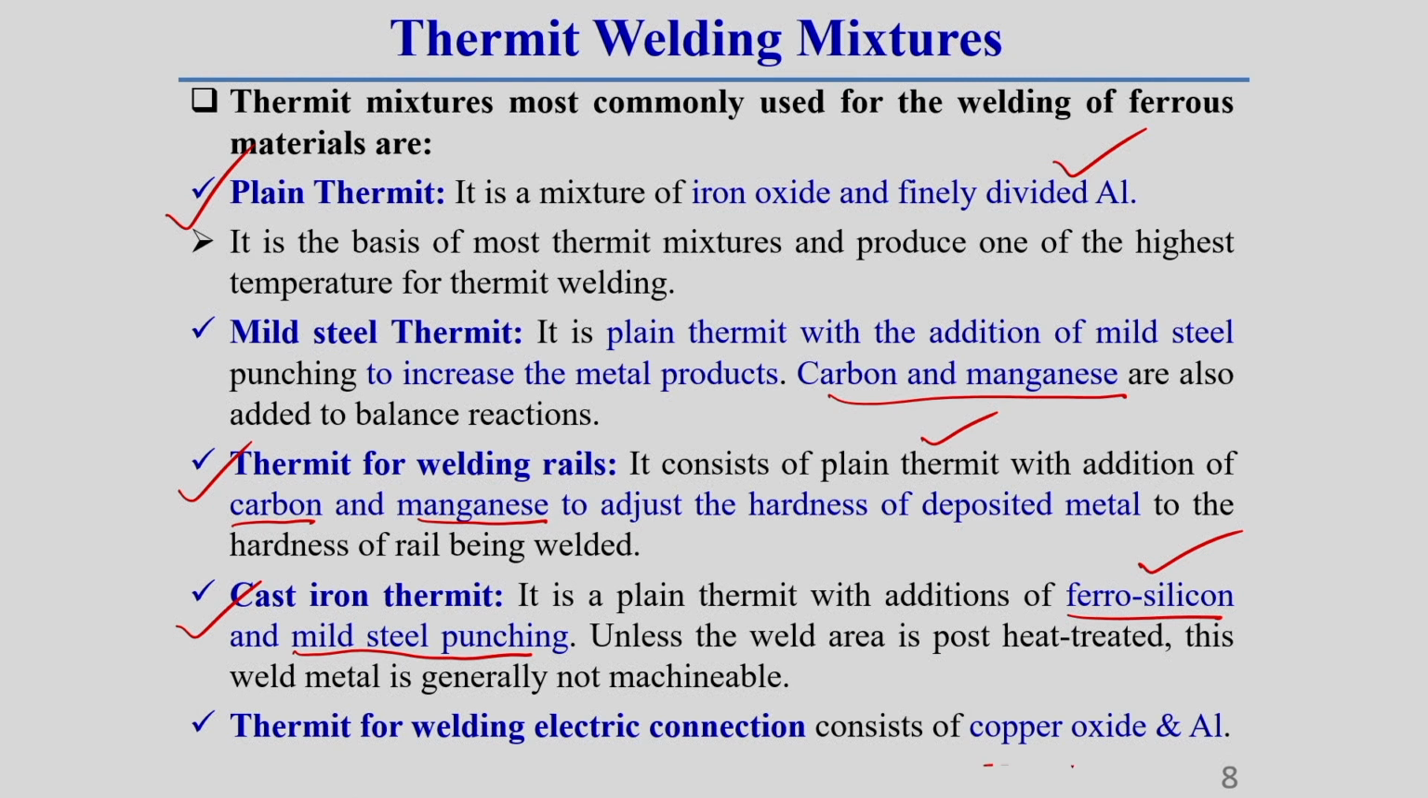Now, thermit for welding electric connection, as I have already told you, generally uses copper oxide and aluminum. So this thermit for welding aluminum connection actually contains copper oxide and aluminum powder.